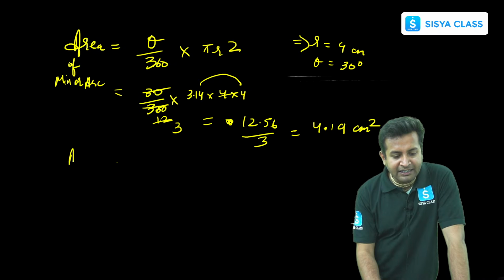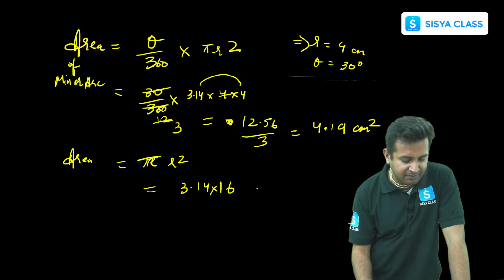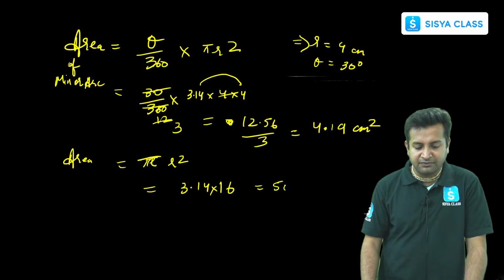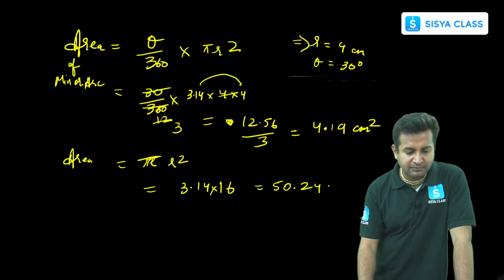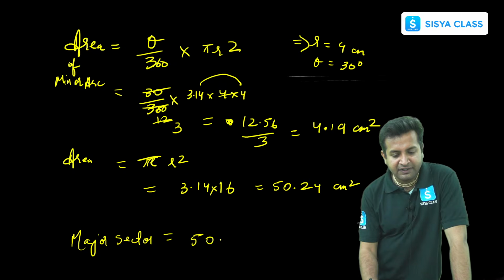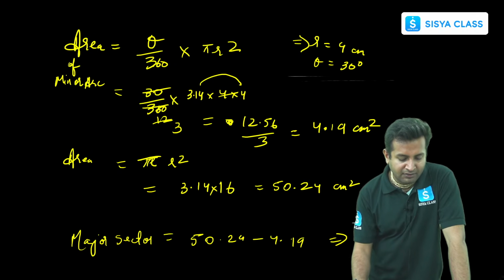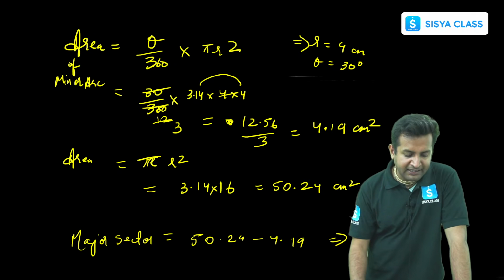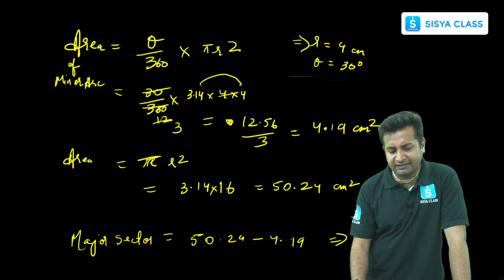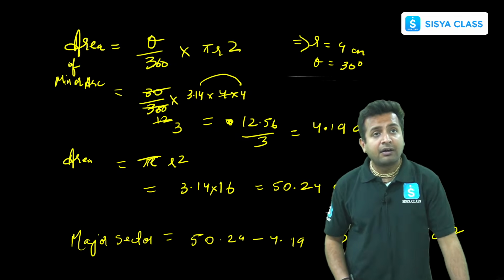So area would be what? Area of the circle, pi r squared, 3.14 into 16. If you multiply, this will be nothing but 50.24 centimeter square. So major sector would be 50.24 minus 4.19. How much will you be getting? You will be getting nothing but 46.05 centimeter square, approximately. Clear? Easy, simple, very easy question.